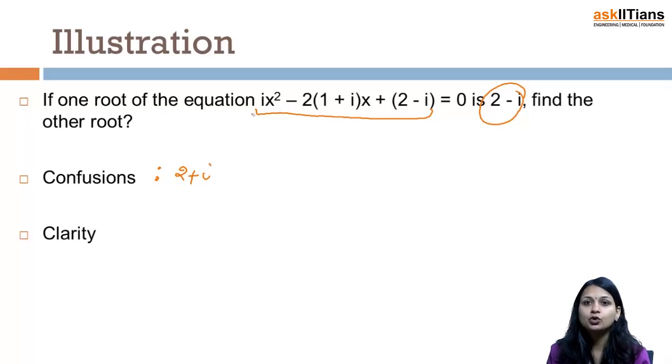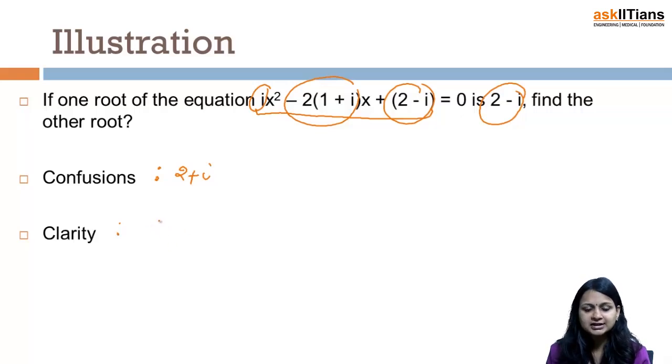But you have to understand that nowhere is it written that coefficients are real. And if I see that iota minus 2, 1 plus iota, 2 minus iota, all of them are non-real, so I cannot say that non-real roots will exist in pairs. Okay, so how are we going to find it? We will see this question in further presentations, wherein you will understand how we can find the other root.